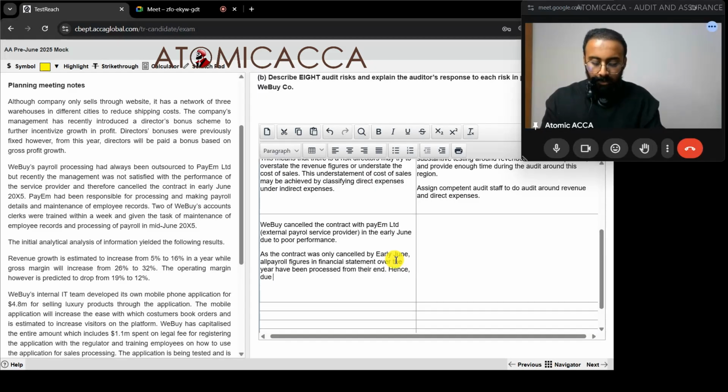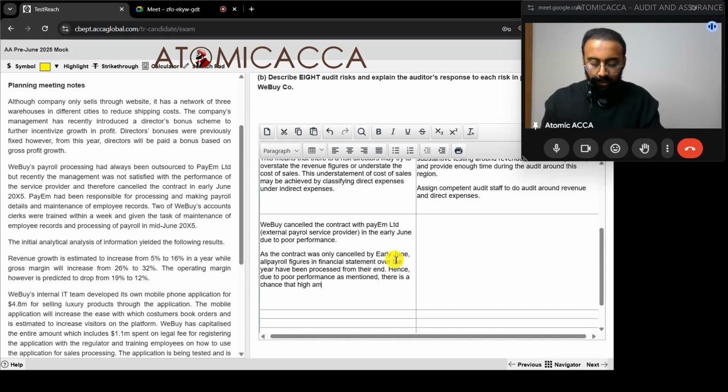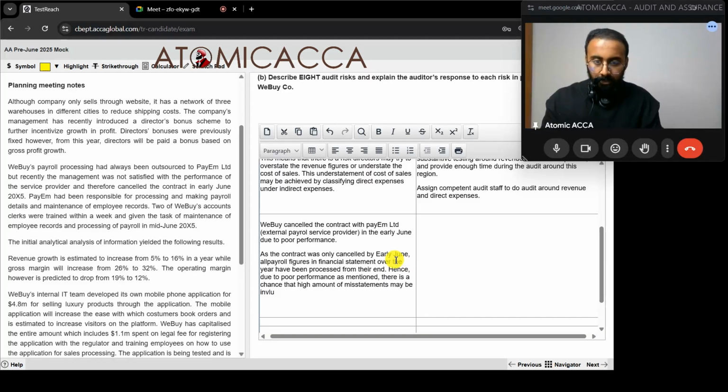Hence, due to poor performance as mentioned, there is a chance that a high amount of misstatements may be included within the payroll figures. Now what can I do?